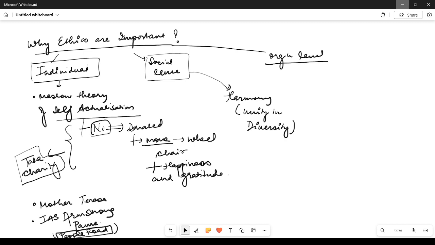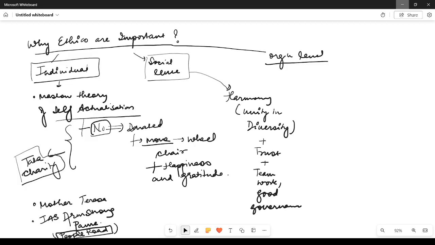The other thing is trust and harmony. At the societal level, if there are ethics, different religions can live together, and you can have a great amount of unity and diversity. Trust, teamwork, good governance. Or you can also go for good governance.